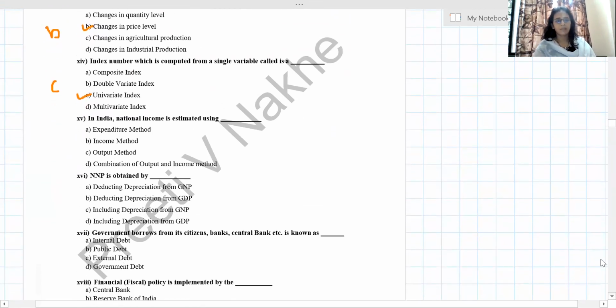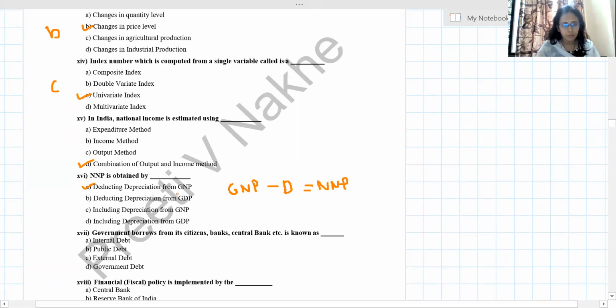In India, national income is estimated using, it's from the exercise only, a combination of output and income method. Then we have NNP. We all know that when we deduct depreciation from GNP, we get NNP.